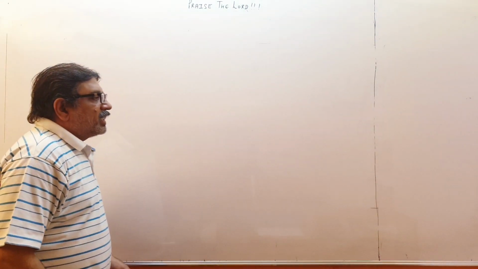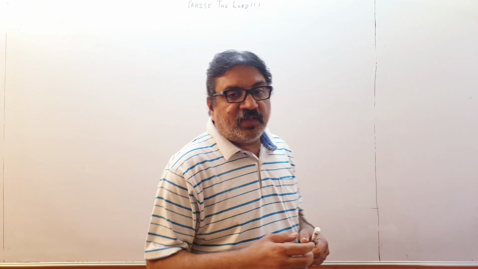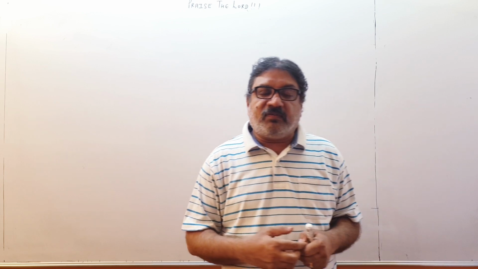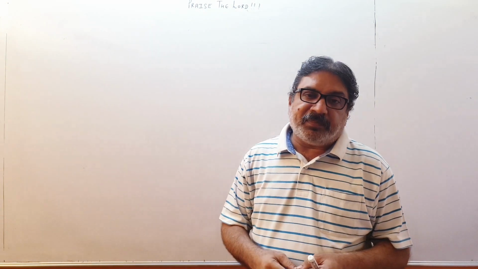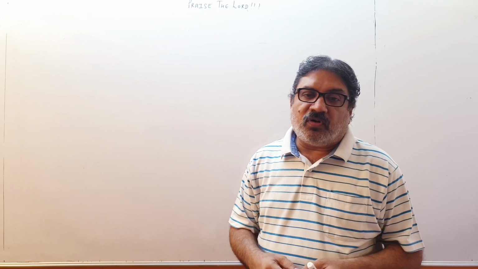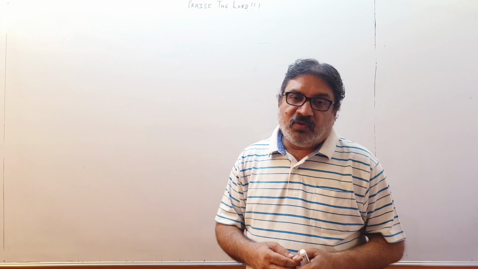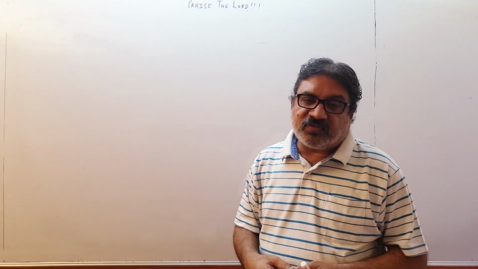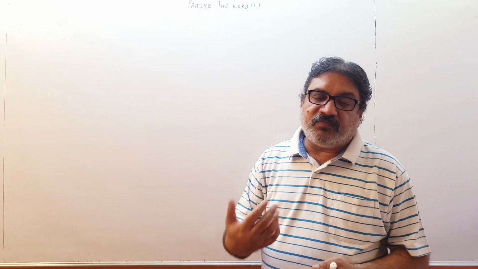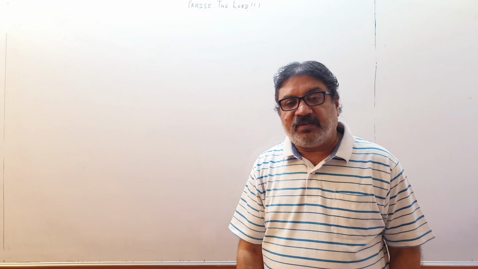In the case of reflection, if there is a polished, smooth surface, whenever light is falling on that surface, it is thrown back into the same medium. That process is called reflection. Whatever light energy is falling on the surface is thrown back into the medium from where the light was coming, and that process is called reflection of light.